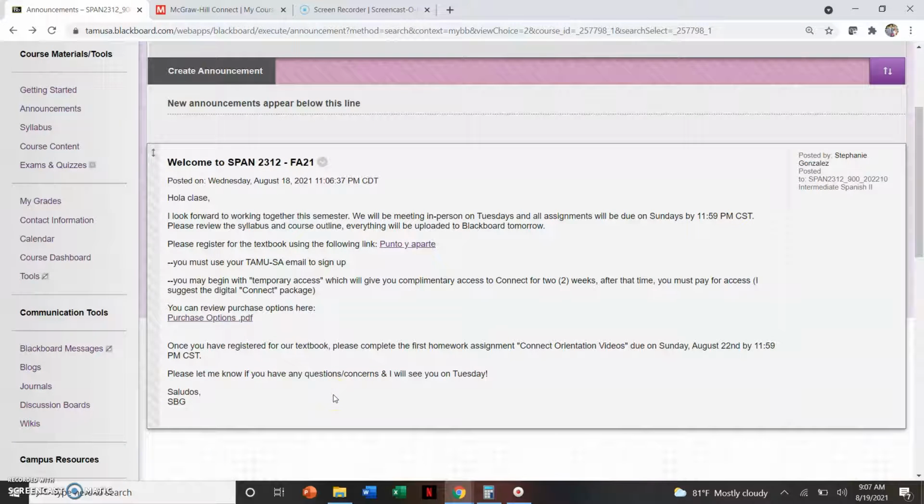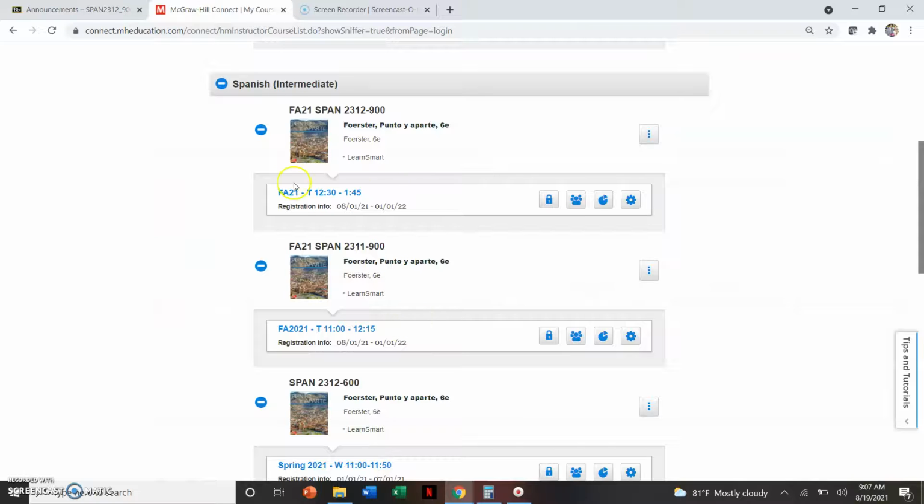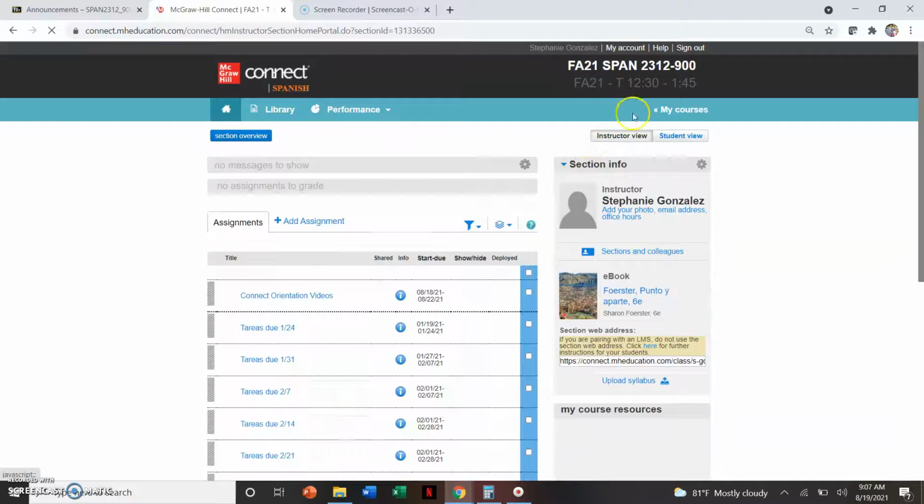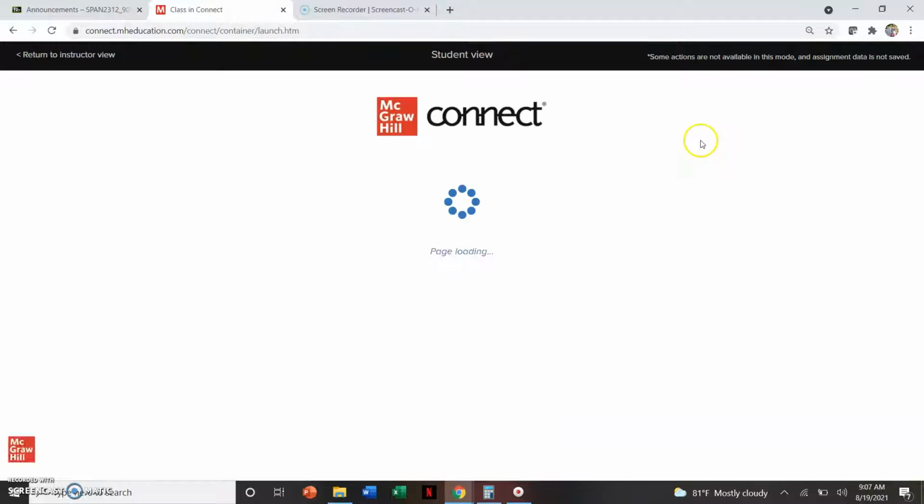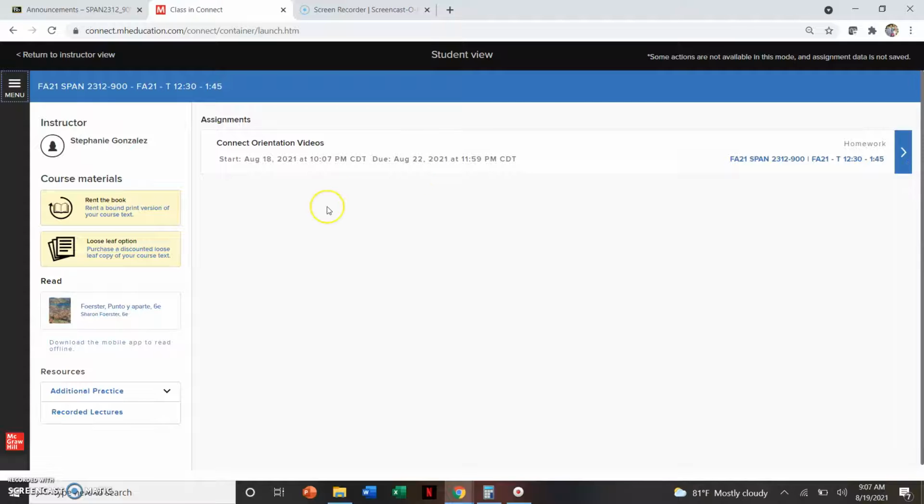And let me see what else. Once you do register for that, it will take you to our Connect site. And I'm going to go ahead and go to Student View. And this is what you should see when you log in. So you'll see here we have the orientation videos. This is the homework that you have to complete by this Sunday.